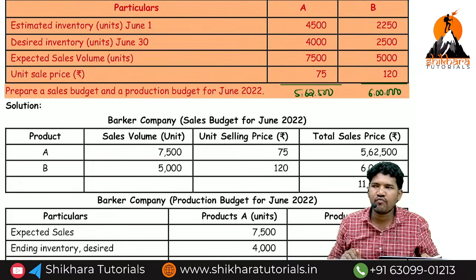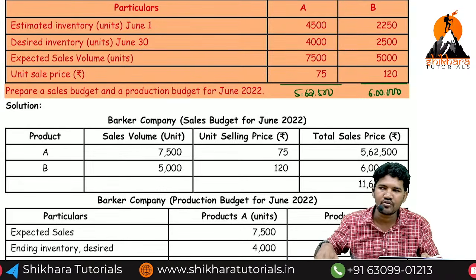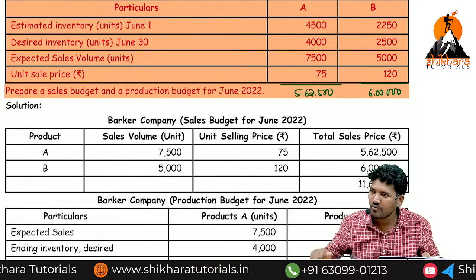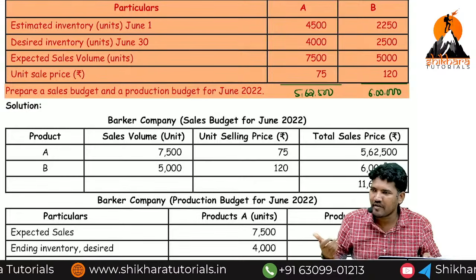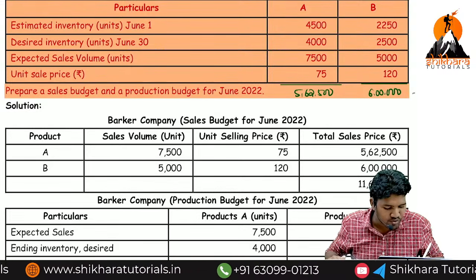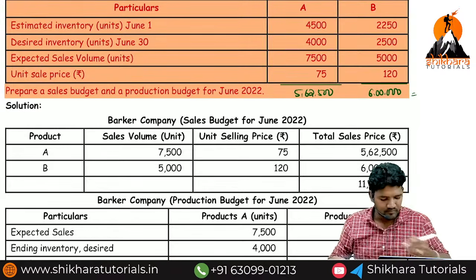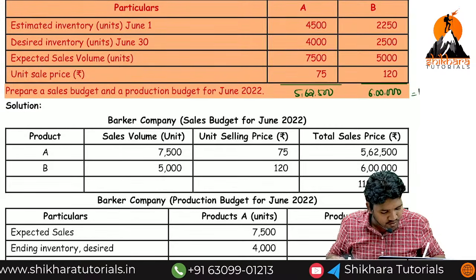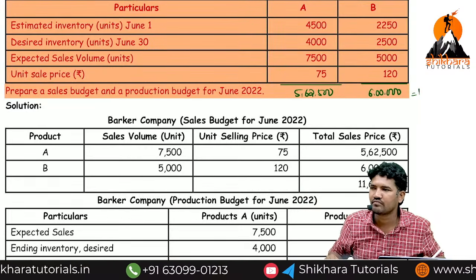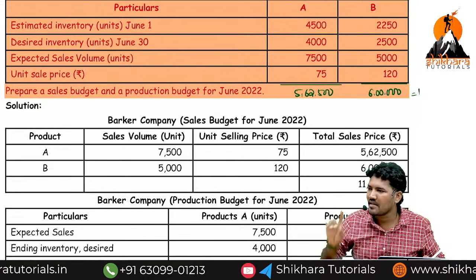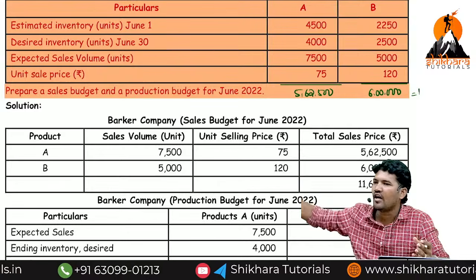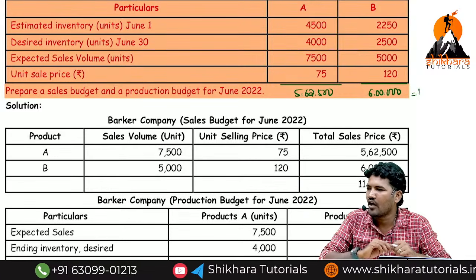Now, is the company focusing only on product A, or product B, or both? Both only, na? The company will not focus on a particular product. They are focusing on the total product. That's why you have to say total sales. 11,62,500. Do you understand why I calculated the total? The company need not focus on a particular thing. They're focusing on total things. That's why you have to maintain a total column. Are you okay now? Then fine.